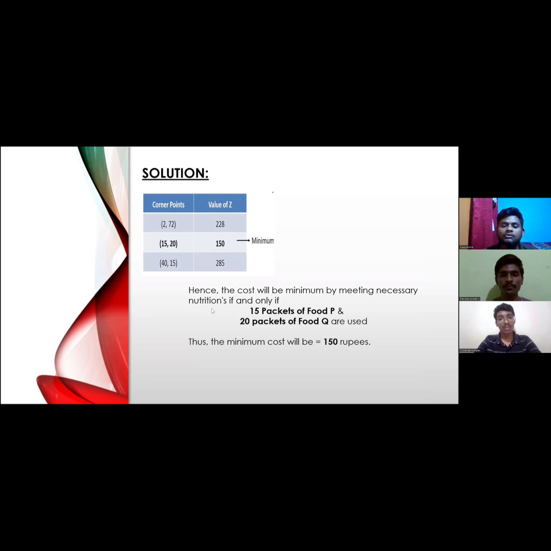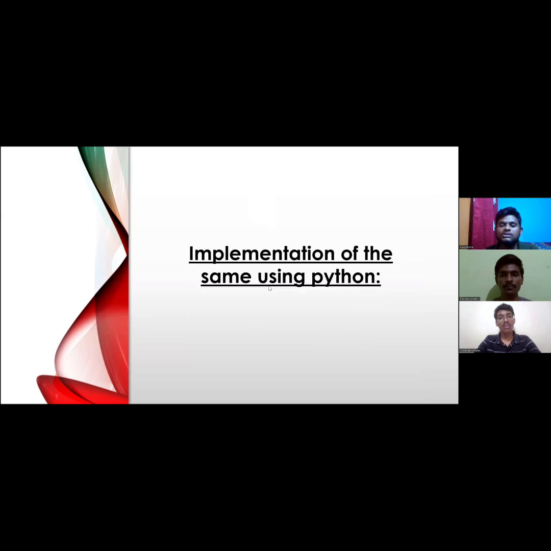So we have derived the conclusion that the cost will be minimum while meeting the necessary nutrition if and only if 15 packets of food P and 20 packets of food Q are used. Thus the minimum cost will be 150 rupees. This completes the solution part of this problem. The same problem we have solved by writing a piece of Python code. So, the implementation of the same using Python code. Let me show the code.